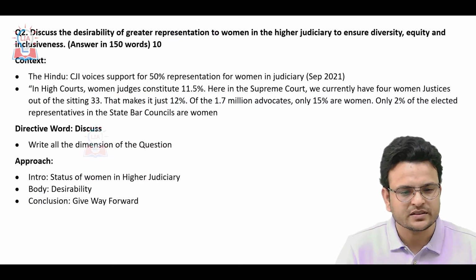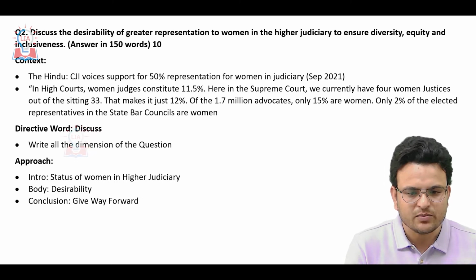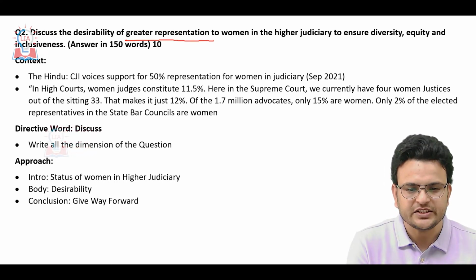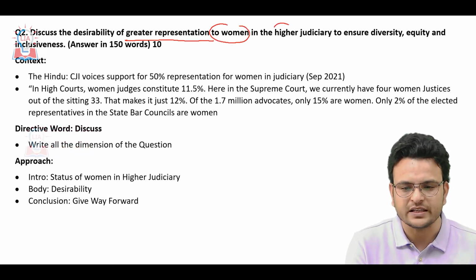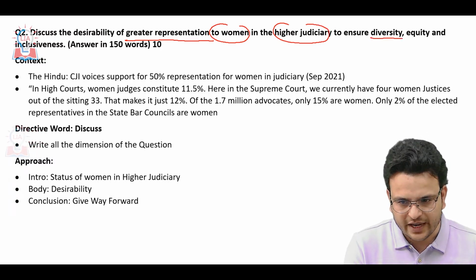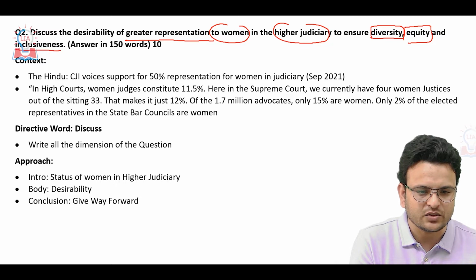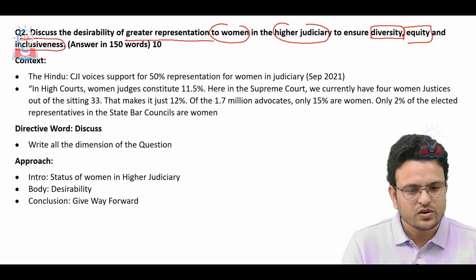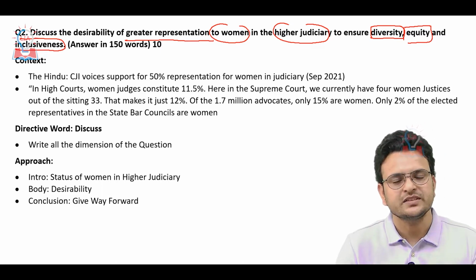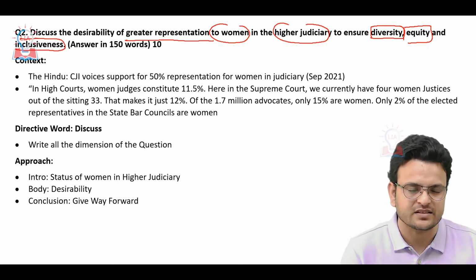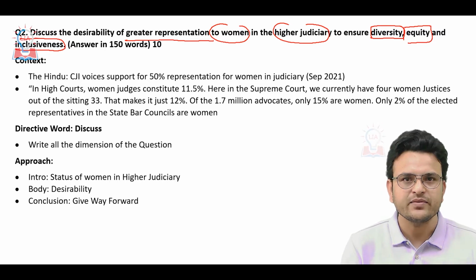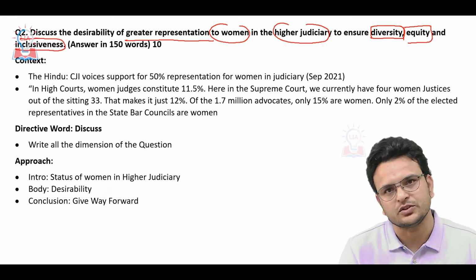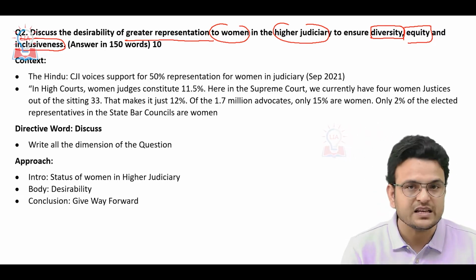The second question is: discuss the desirability of greater representation of women in the higher judiciary to ensure diversity, equity and inclusiveness. First of all, you have to see the context. The context is that our Honorable Chief Justice of India has raised the concern that we have a smaller number of women in the higher judiciary.